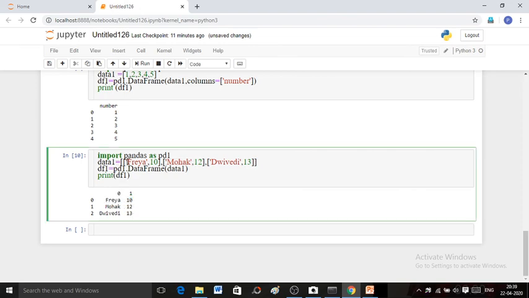Indexes of individual rows will become the columns of your data frame. Index value of Freya is 0 and 10 is 1, so columns will be 0 and 1. Similarly, Mohit, index value of Mohit is 0 and 12 is 1, so this will become your columns 0 and 1. Similarly for Dvivedi and 13.